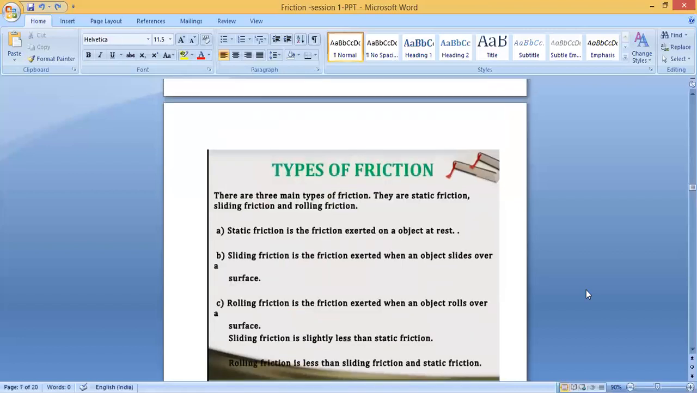What are the types of friction? There are three main types of friction. They are static friction, sliding friction, and rolling friction. Which are the three types? Static friction. Static means it will not move. Static friction, sliding friction, and rolling friction. Static friction is a friction exerted on an object at rest.